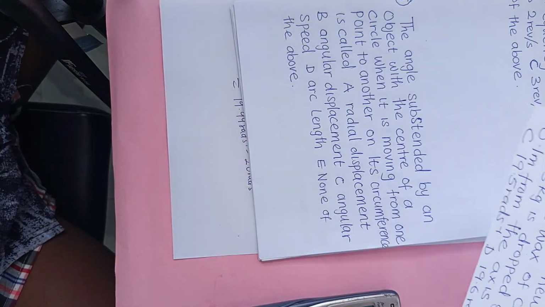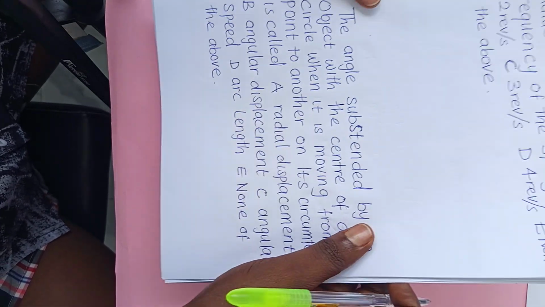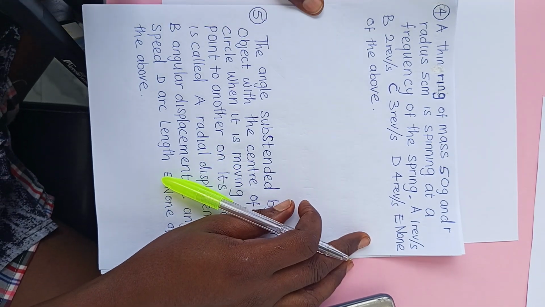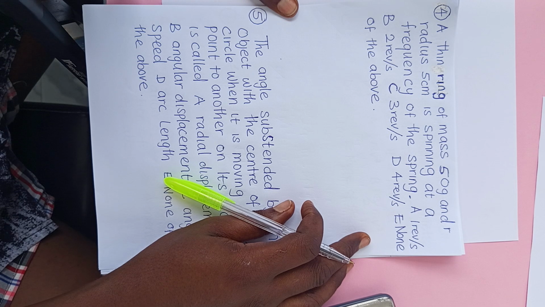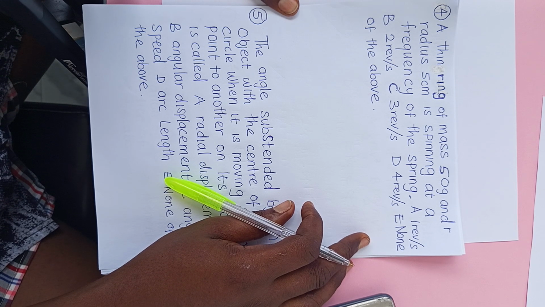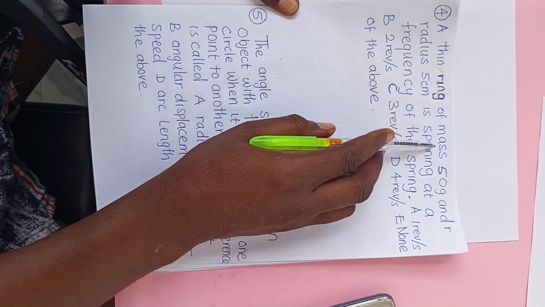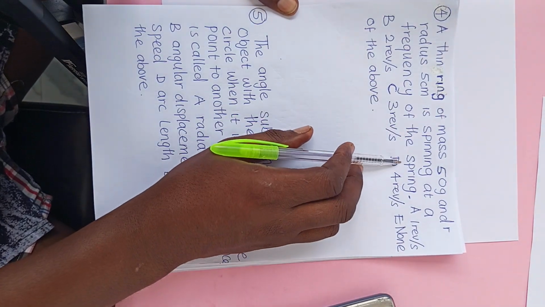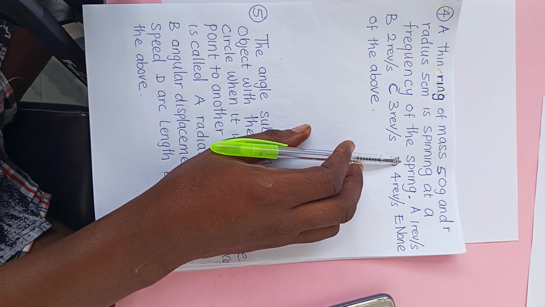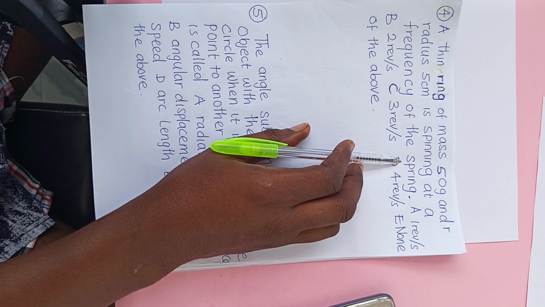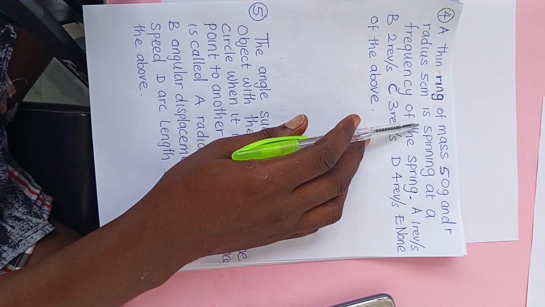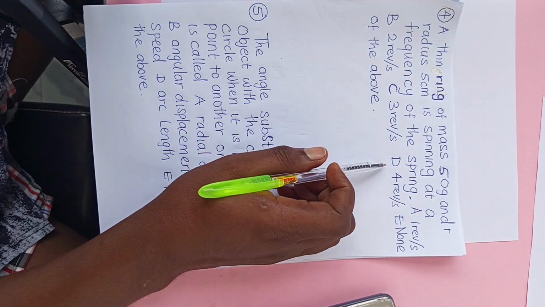None of the above. Let's go to number 3. Number 3 question. Number 4, rather. It said a thin ring of 50 gram and radius 5 centimeter is spinning at a frequency of the spring. What they are trying to tell us to solve here is that they give us mass, give us radius, but the frequency is not complete.